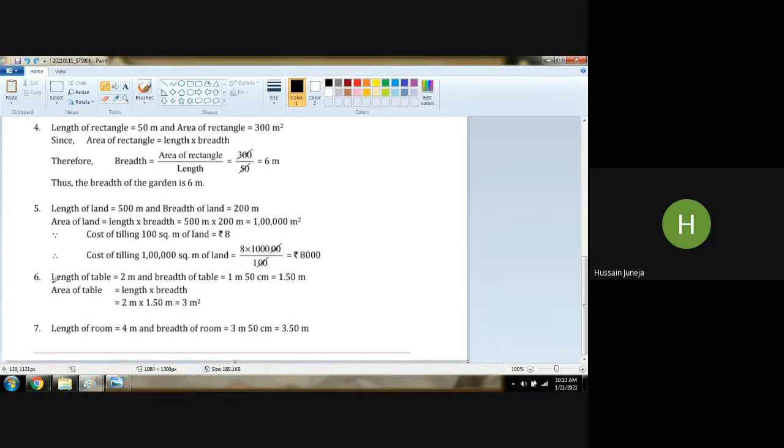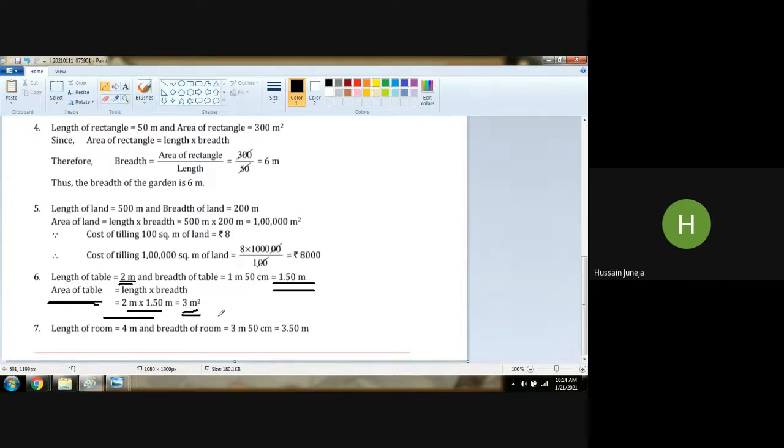So let us calculate. Length of the tabletop is 2 meter and breadth is 1 meter 50 centimeter, that is 1.50 meter. So this unit should be converted into one single unit. Got it? Now 2 meter and 1.50 meter, we got two equal units. So now we can find the area of the table. Length into breadth, 2 meter into 1.5 meter gives us 3 meters square.